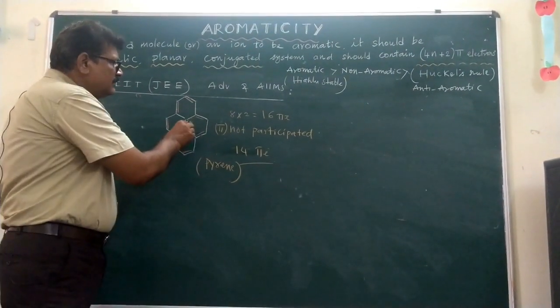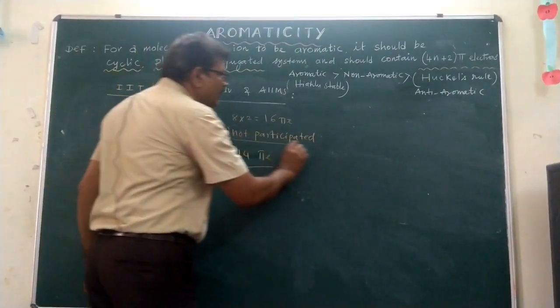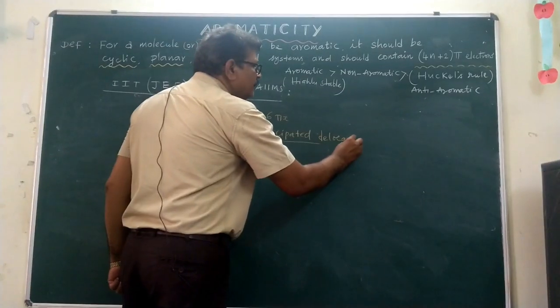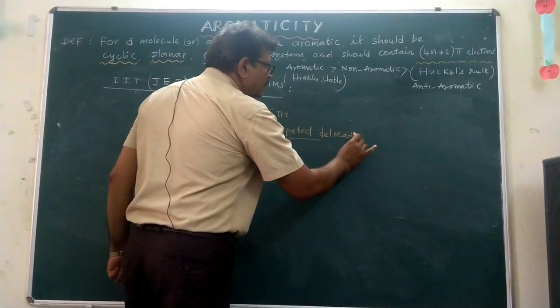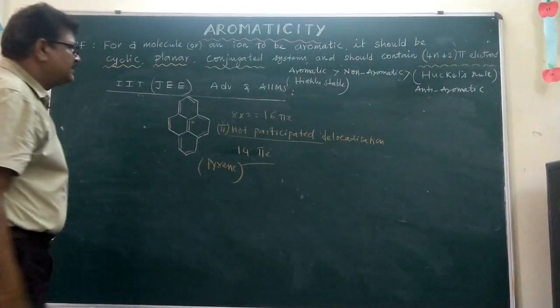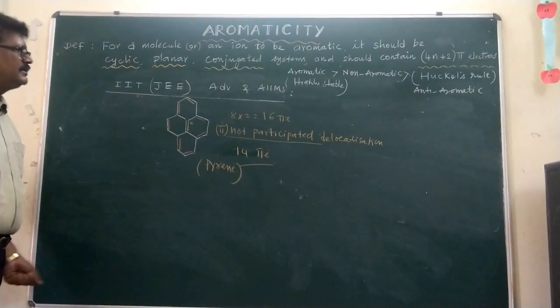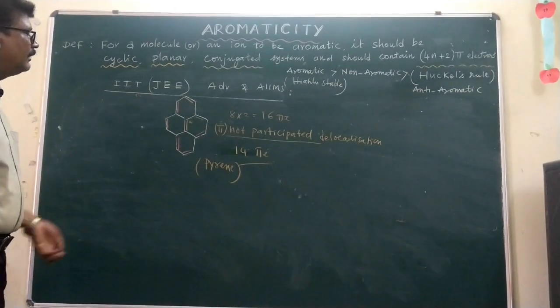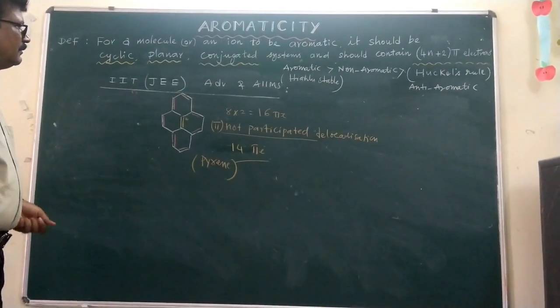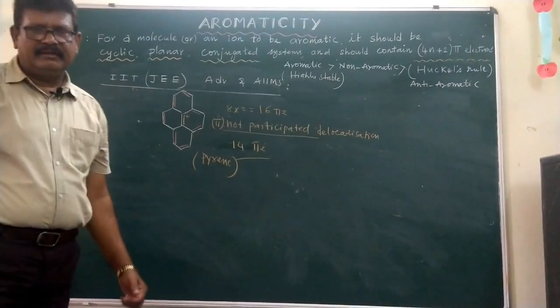One pi bond is not participating in the delocalization, hence not considered. The planar structure is there, cyclic structure is there, and also delocalization of pi electrons, and the Huckel rule will also be satisfied in this compound.